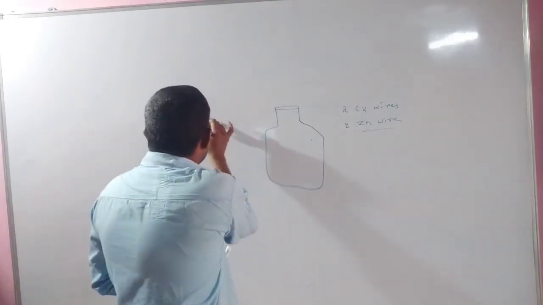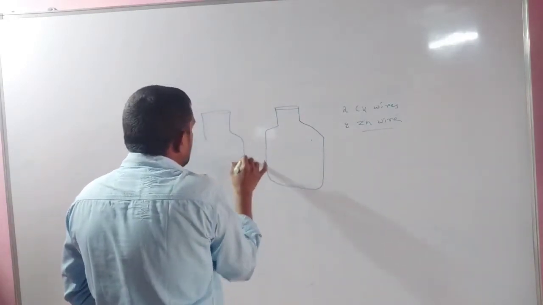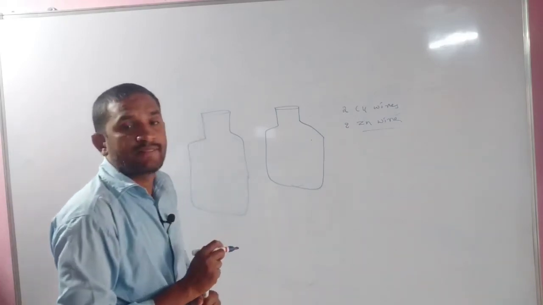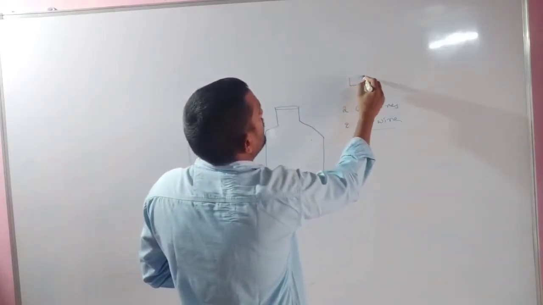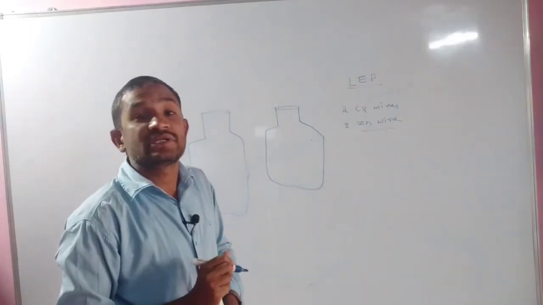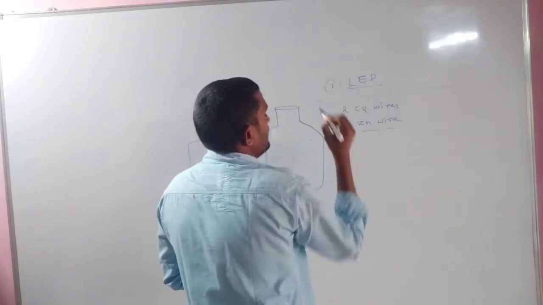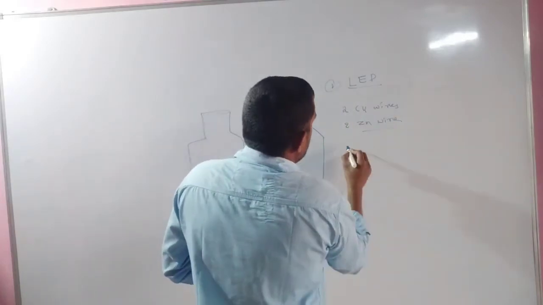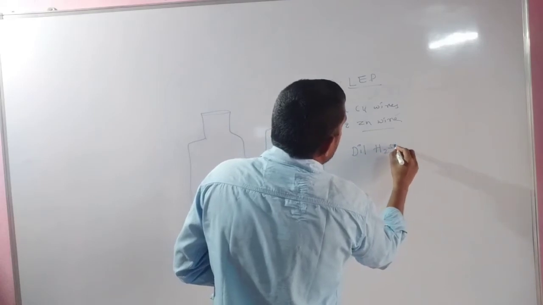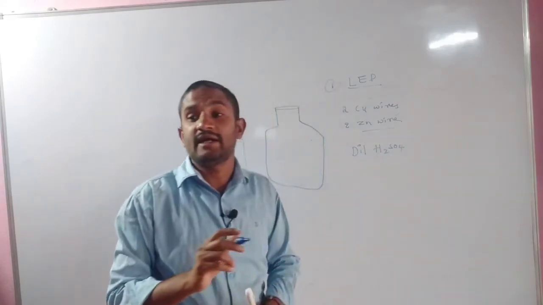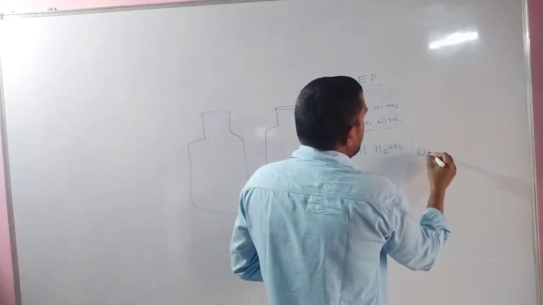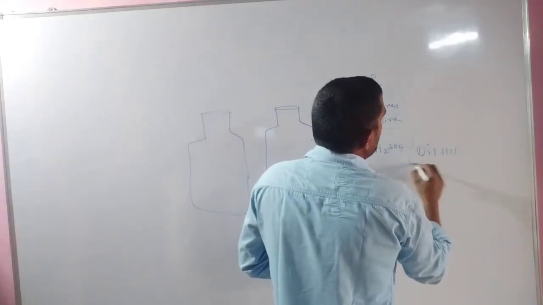Again, one more bottle you have to take for our convenience, an empty bottle. One LED, light emitting diode, you have to take. Next, sulfuric acid, dilute sulfuric acid, H2SO4 formula, otherwise dilute hydrochloric acid you have to take.